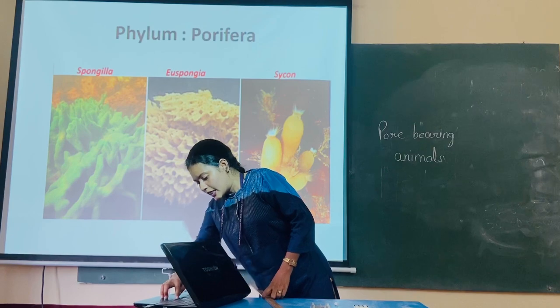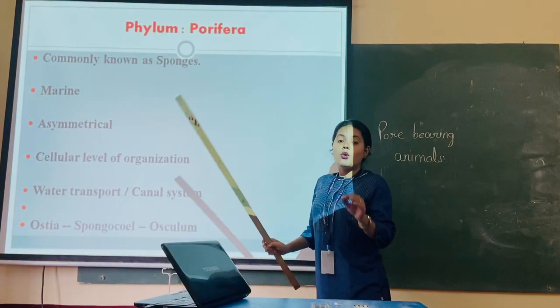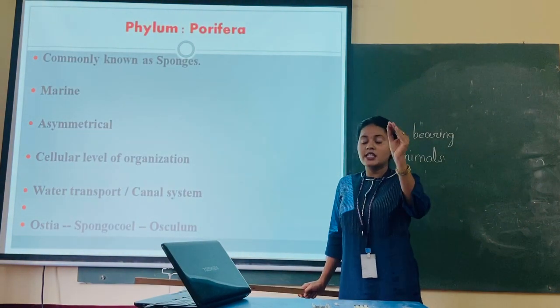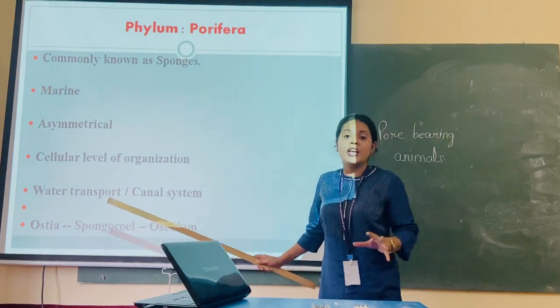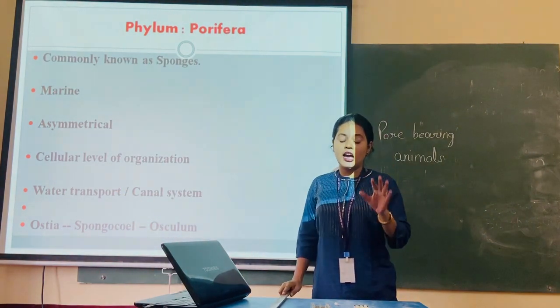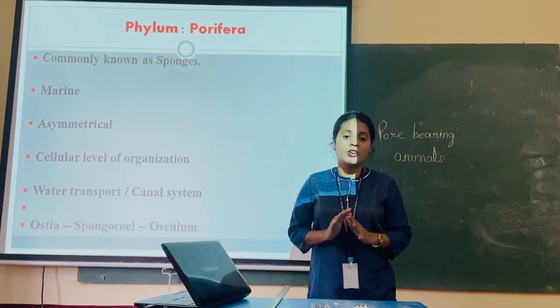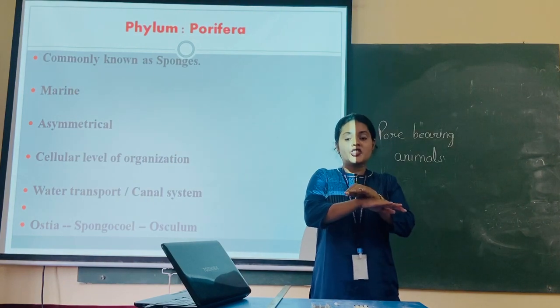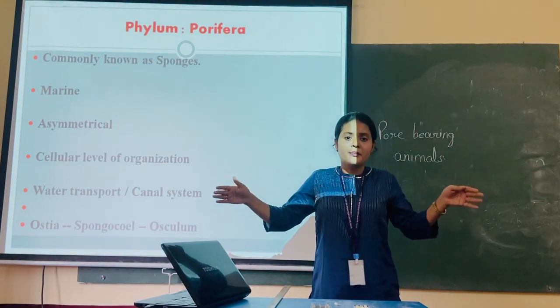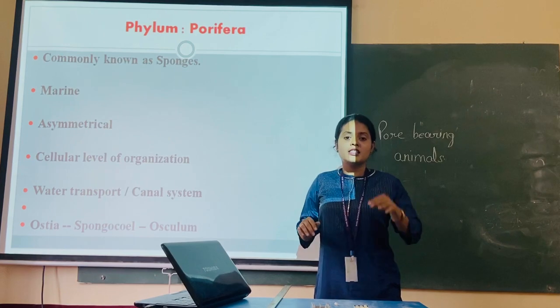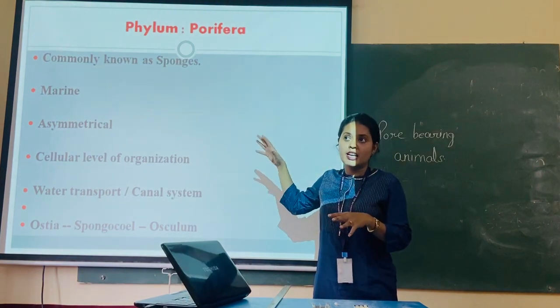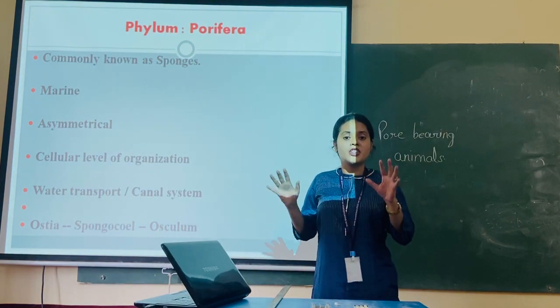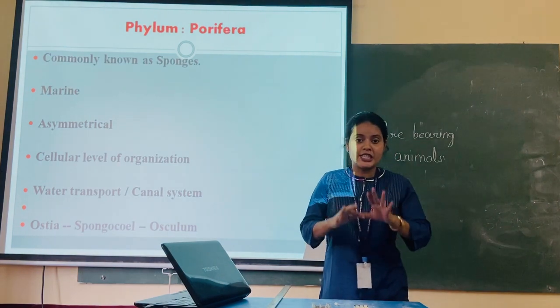Okay. Then, these are the only organisms wherein they are having cellular level of organization. If we check the entire animal kingdom, these are the only phyla which have cellular level of organization.